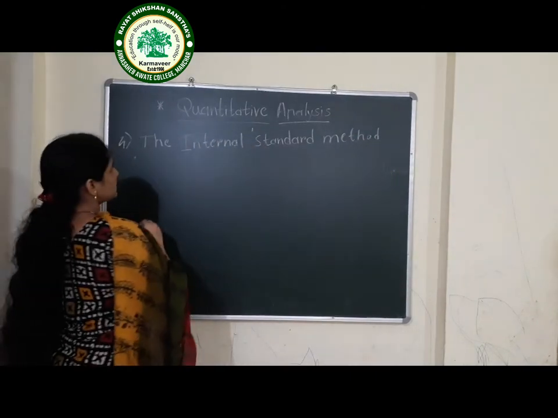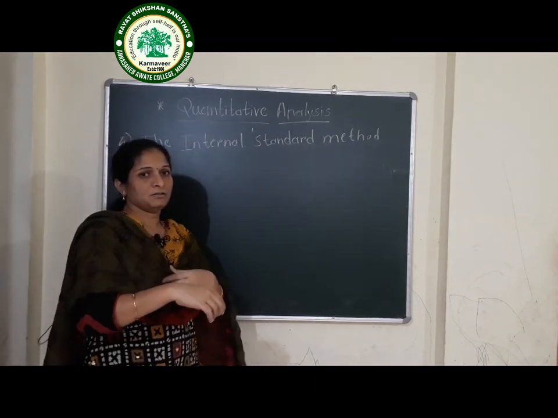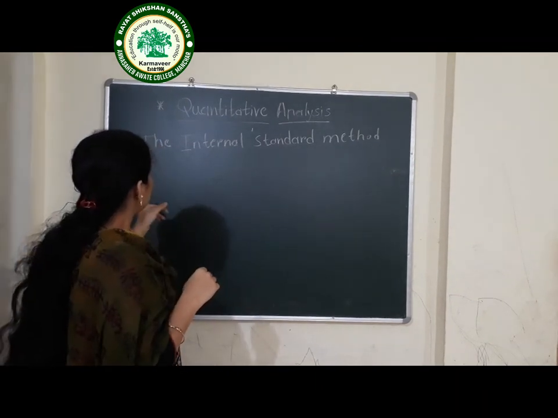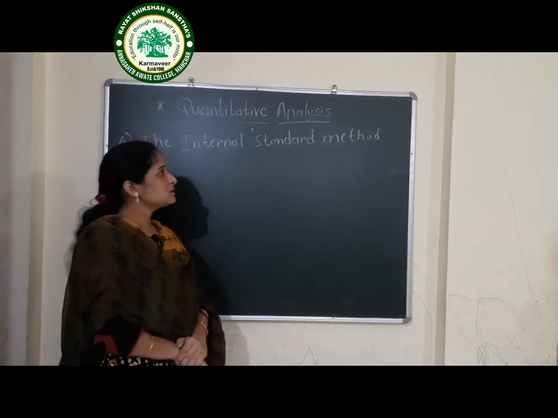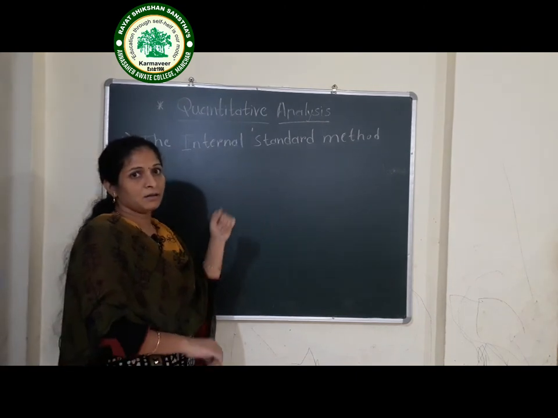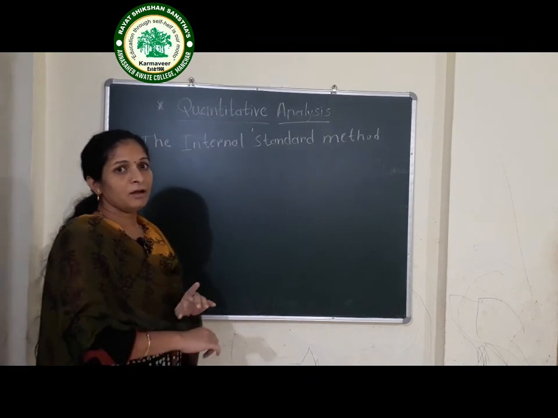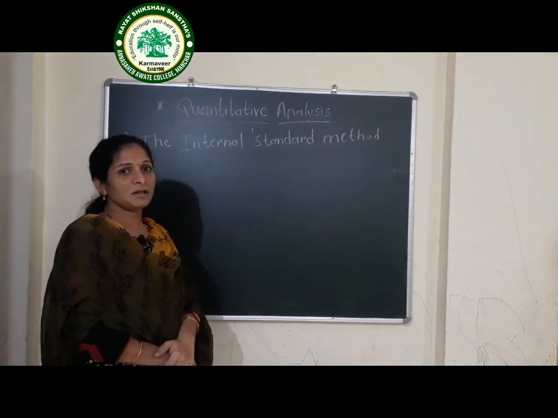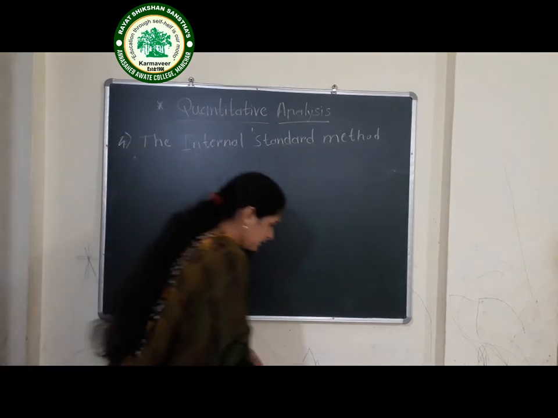This internal standard method gives the highest precision. Now this uncertainty in the volume does not happen in the internal standard method. Therefore mostly this method will be preferred, because uncertainty in volume is not there in the internal standard method.